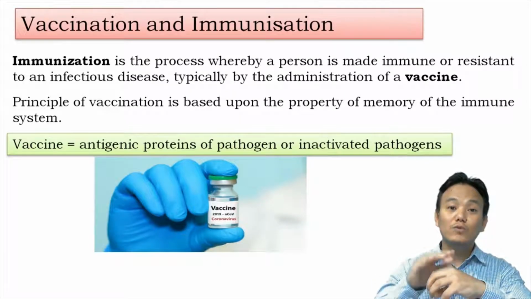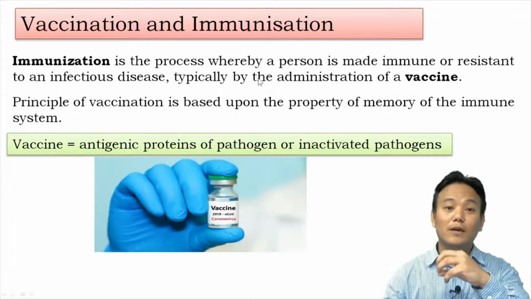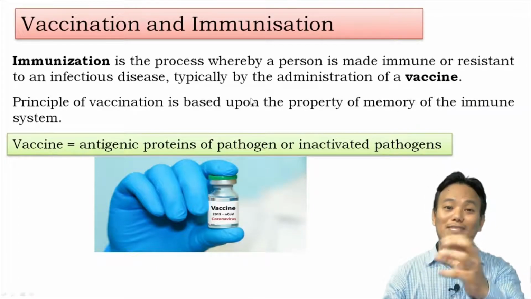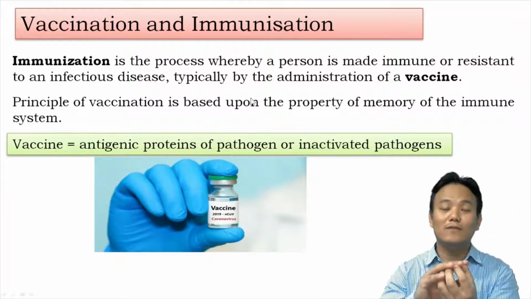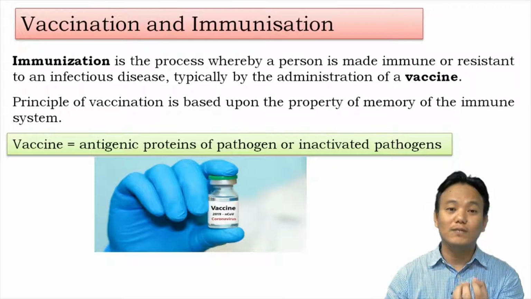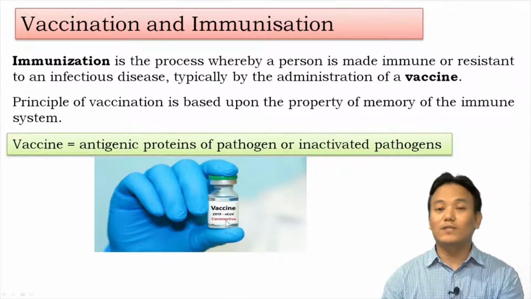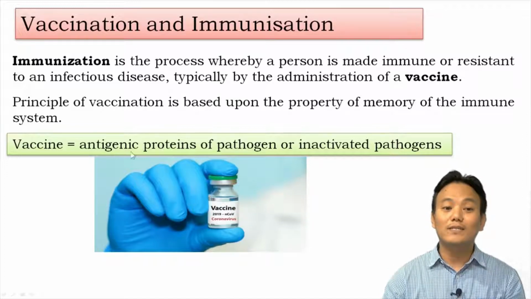And we can use those antigens in preparation of a vaccine for that particular pathogen. Or we can take the entire pathogen and make it inactive. Inactive means this pathogen can no longer cause disease, right? Such inactivated pathogens can be used in a vaccine. Okay, so a vaccine contains antigenic proteins of the pathogen or inactivated pathogens themselves.